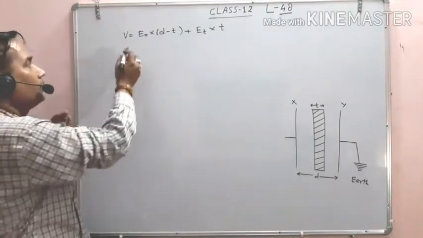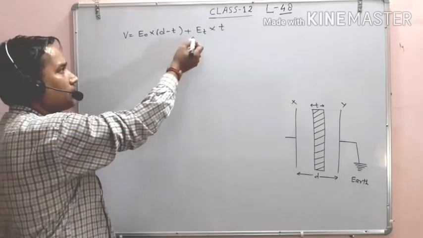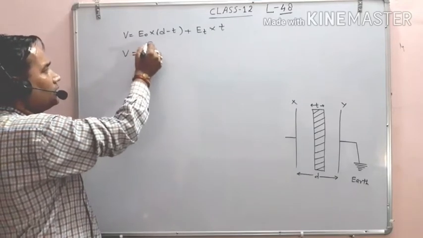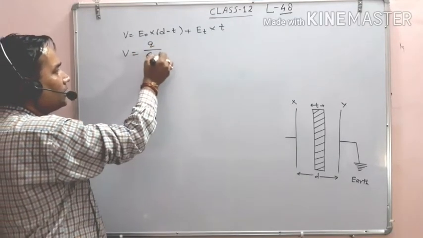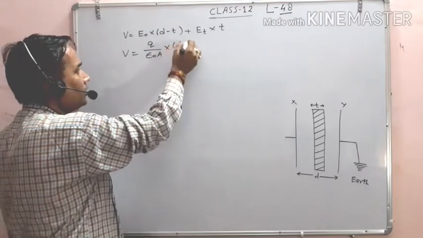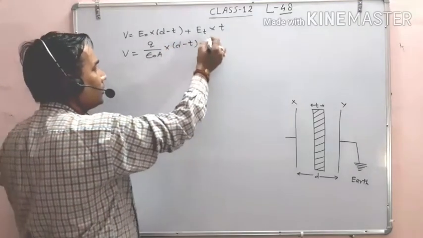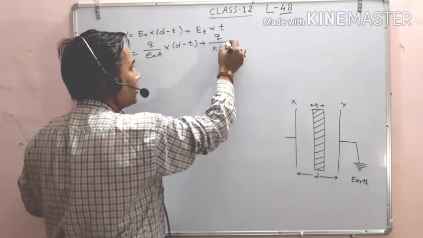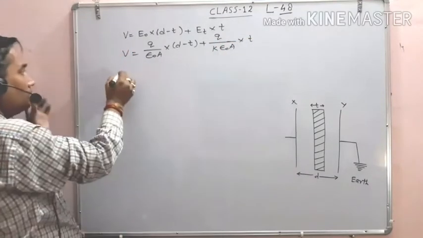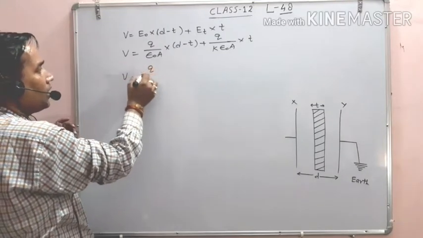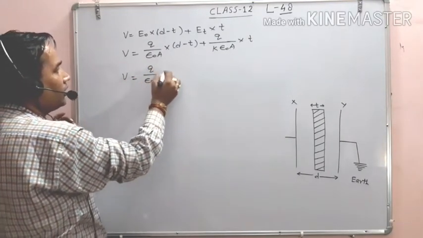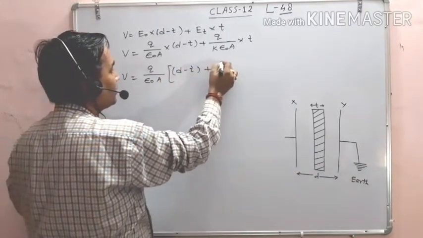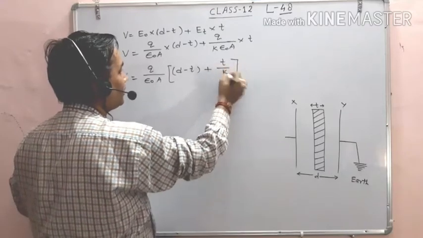Okay, now V is equal to E naught into d minus t plus Et into t, beta. So you know value of E naught is Q upon epsilon naught A into d minus t plus Et is Q upon K epsilon naught A into t. So now V is equal to Q upon epsilon naught A, so d minus t plus t upon K.